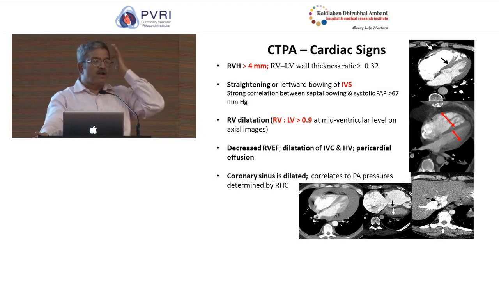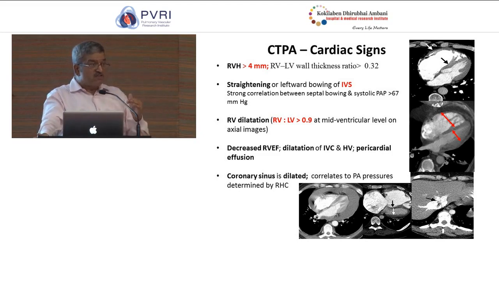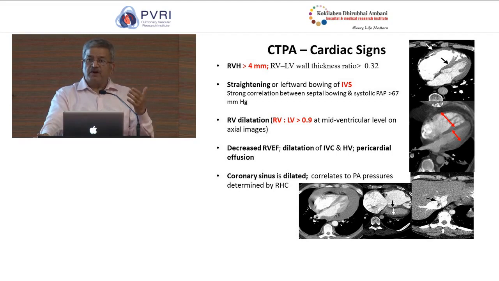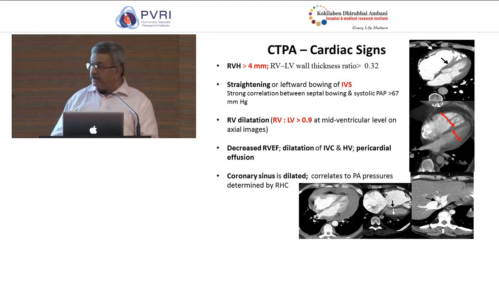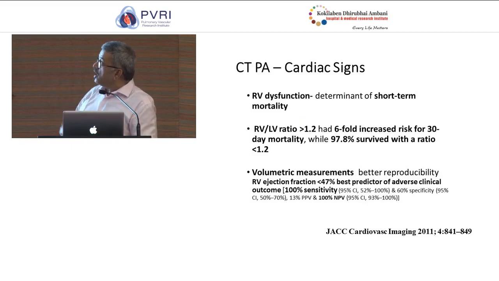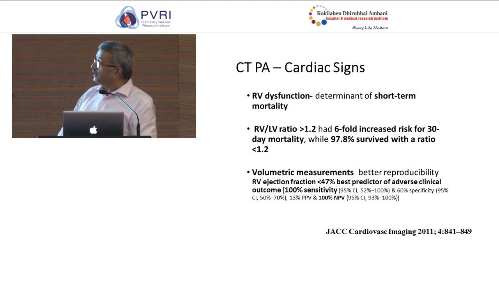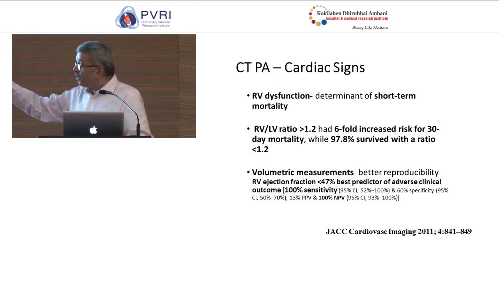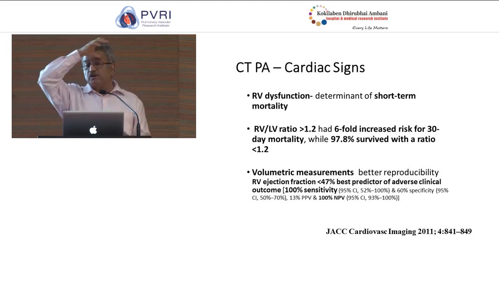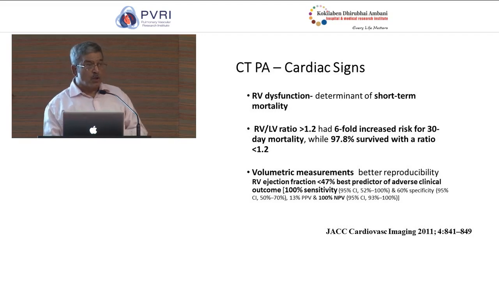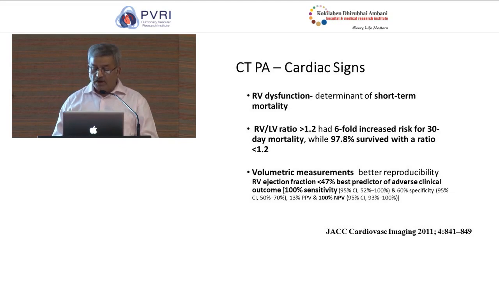Normally, this ratio is 0.9 or less. When it is more than 1, right ventricular dysfunction is diagnosed. And when it is more than 1.2, as you would see in the next slide here, it is associated with a 6-fold increase in 30-day mortality. That's very important. And more importantly, it is the volumetric assessment in terms of assessing the RV ejection fraction, which is a more direct predictor of mortality in this clinical setting.